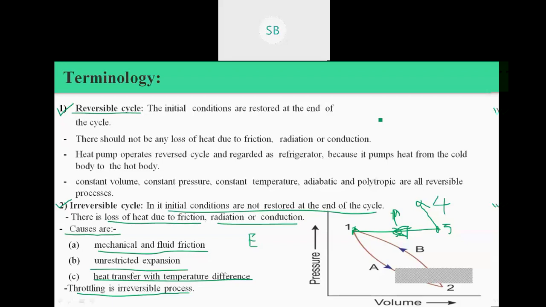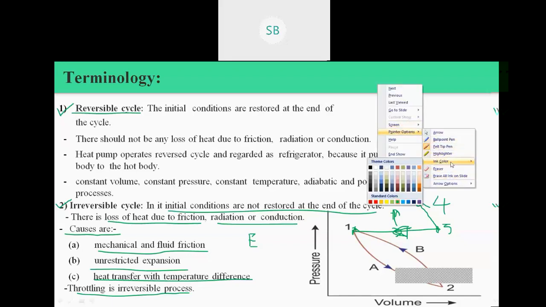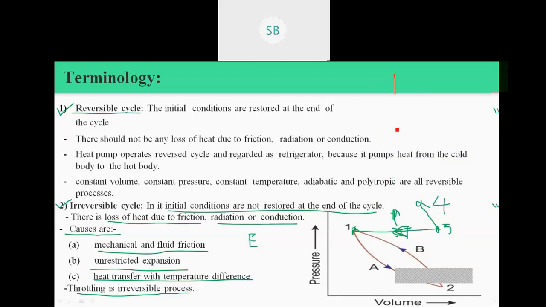As an example, if you consider, let me change the color of the pointer. Consider there is one cylinder and one piston, a cylinder-piston assembly. We apply insulation to the outer surface of the cylinder, and also on the outer surface of the piston.